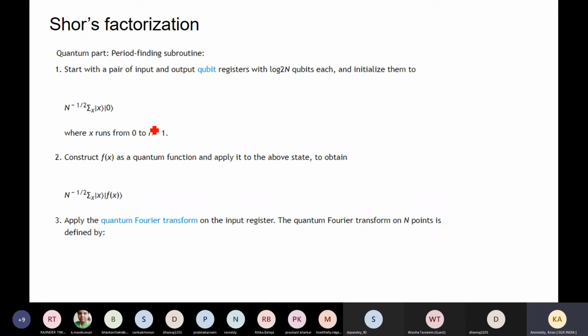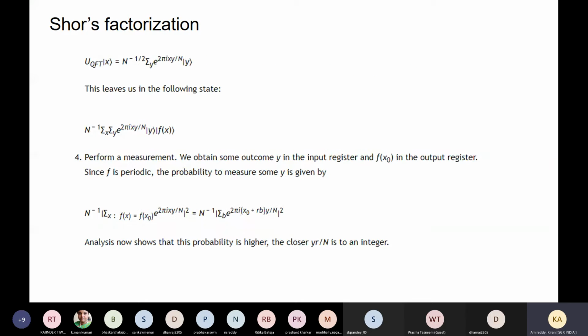It is somewhat difficult to explain immediately how the Fourier transform can be applied to the quantum state. This is one of the important steps here. So we will take a state, suppose. I think I had given it here.